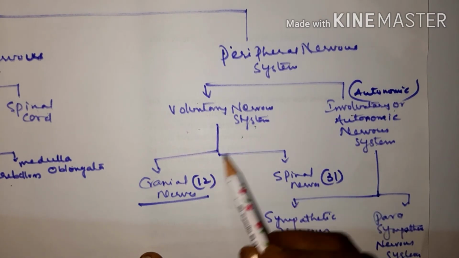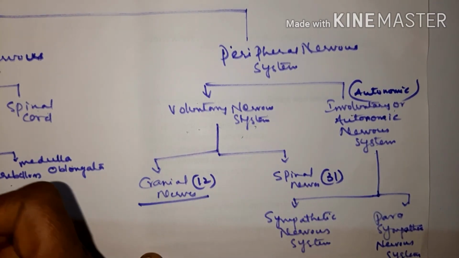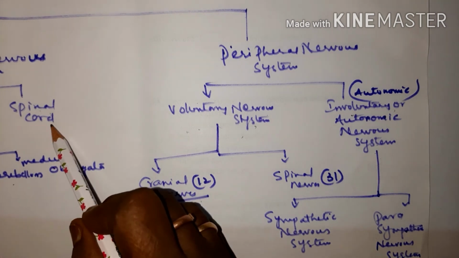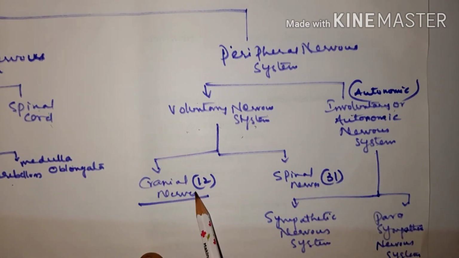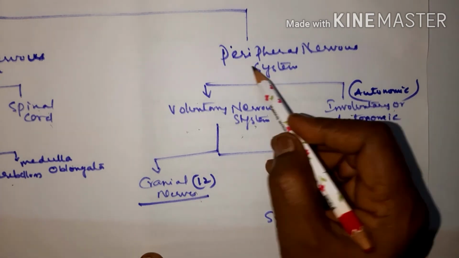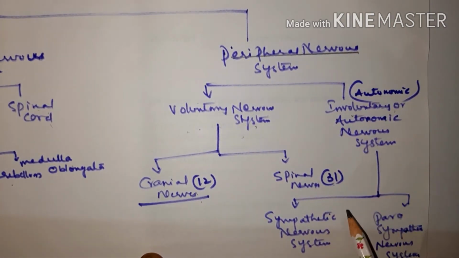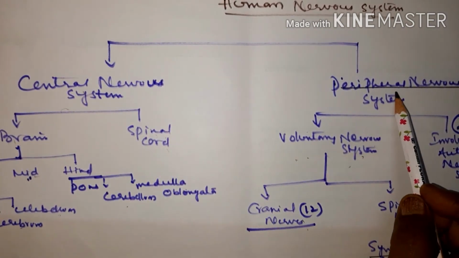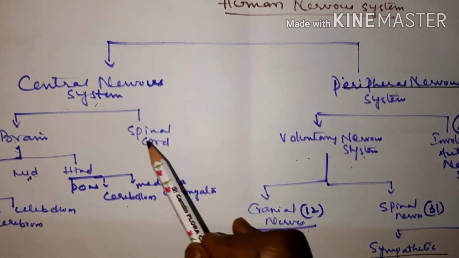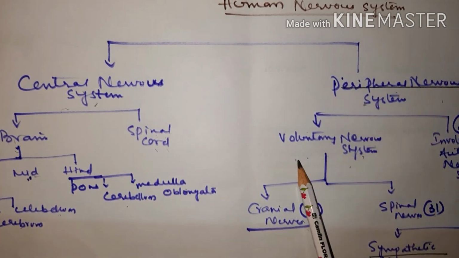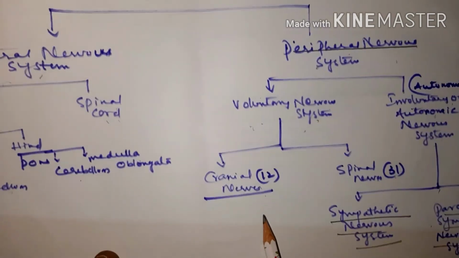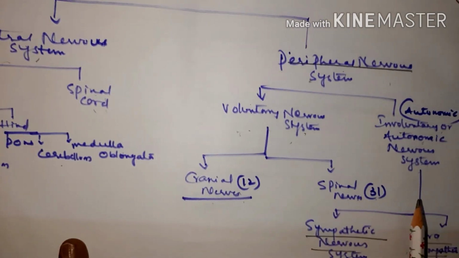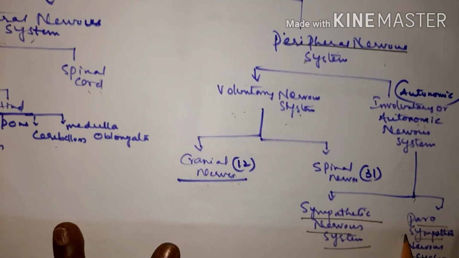Under the voluntary nervous system you are going to learn cranial and spinal nerves. From the brain it is the cranial nerves, from the spinal cord it is the spinal nerves. 12 pairs of cranial nerves and 31 pairs of spinal nerves together we call the peripheral nervous system. Under the involuntary or autonomic nervous system you are going to learn the sympathetic nervous system and the parasympathetic nervous system. Okay children, so the classification is very simple: central nervous system and peripheral. Under central you are going to learn brain and spinal cord. Under peripheral you are going to learn voluntary and involuntary nervous system. Under voluntary you are going to learn cranial nerves and spinal nerves, and under involuntary, sympathetic and parasympathetic.